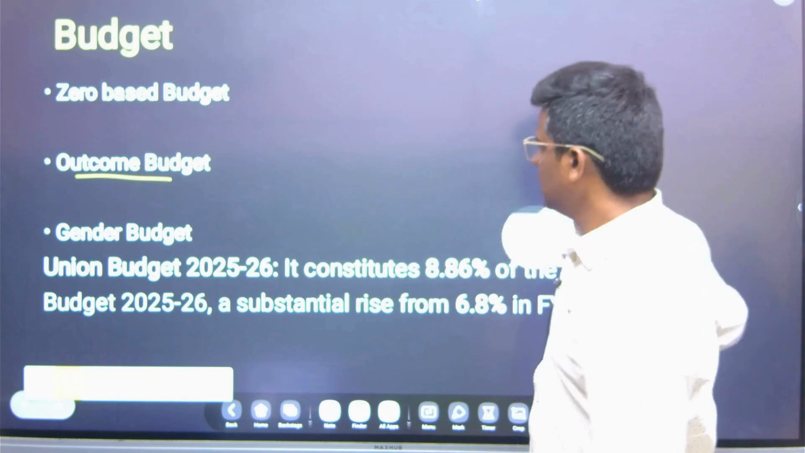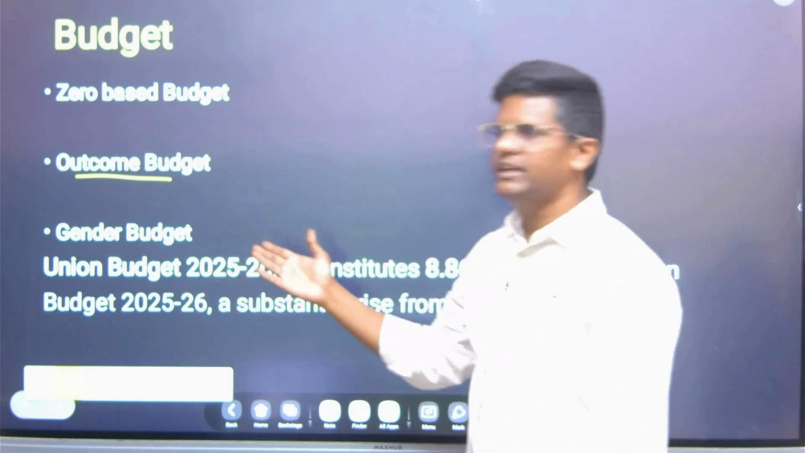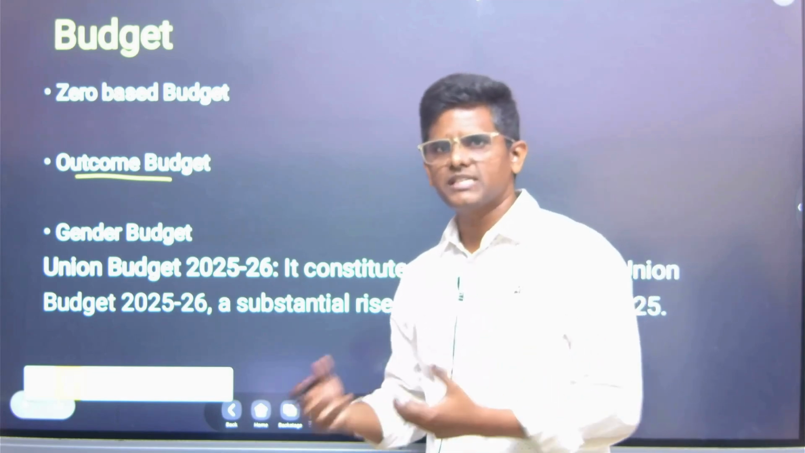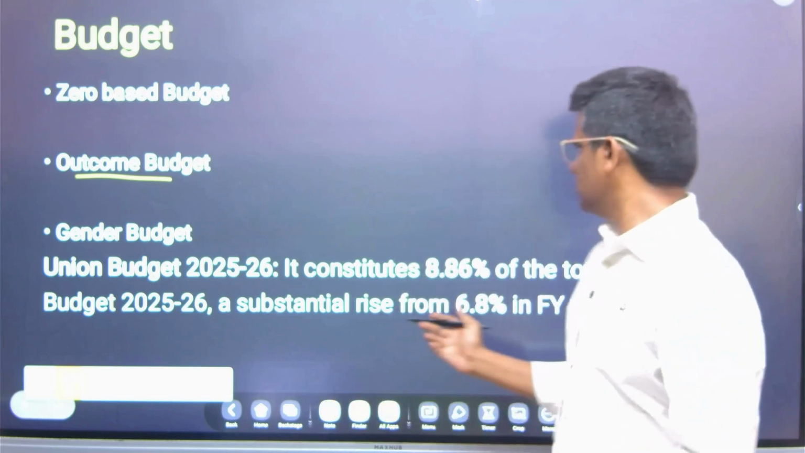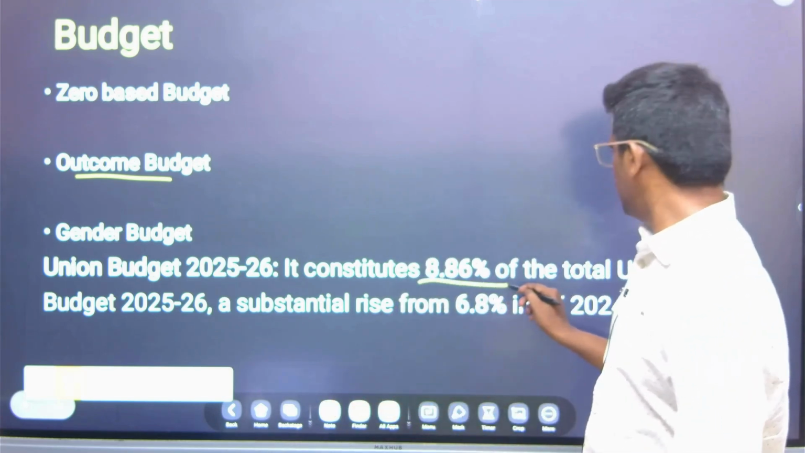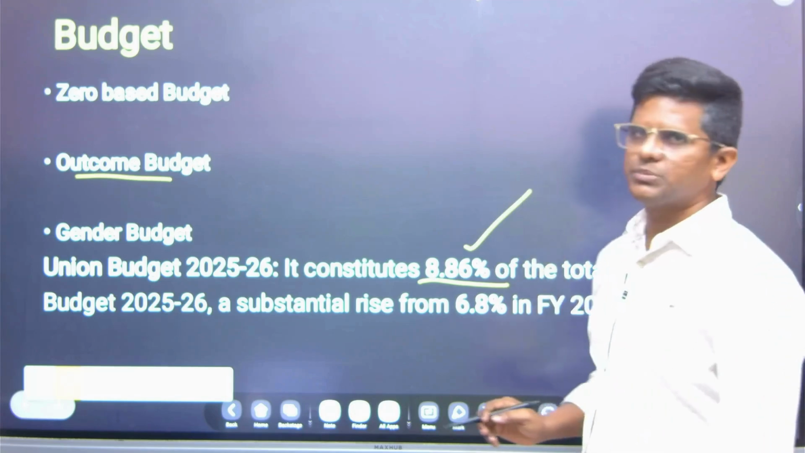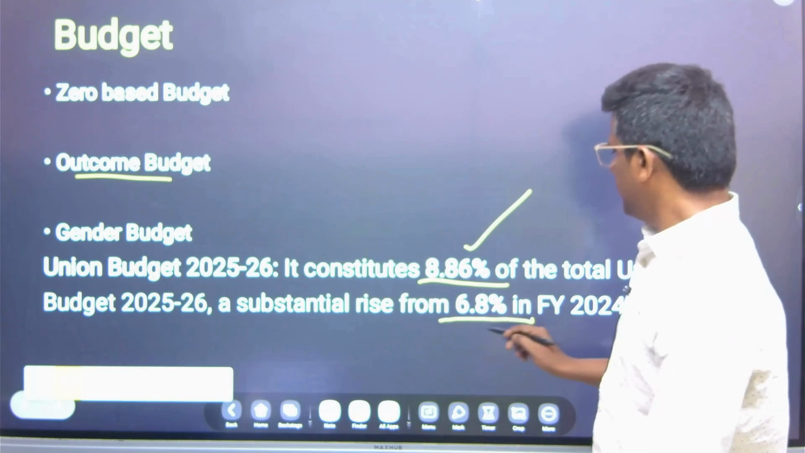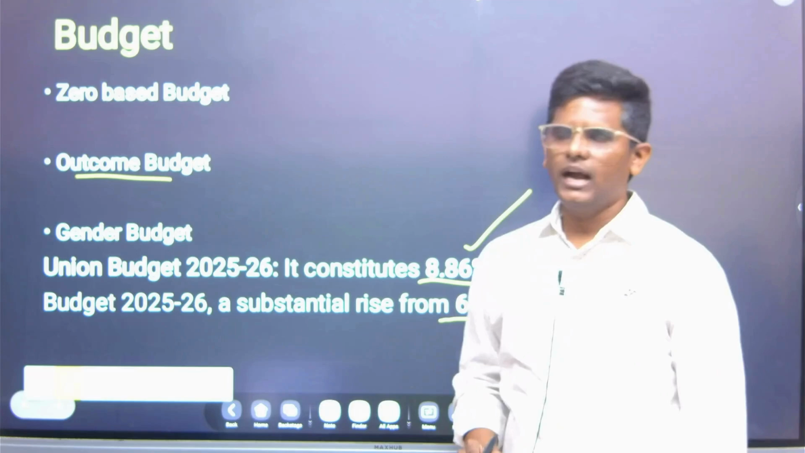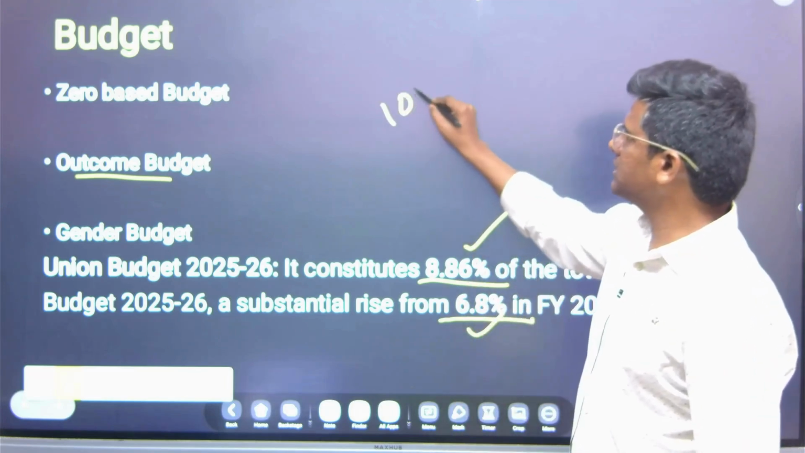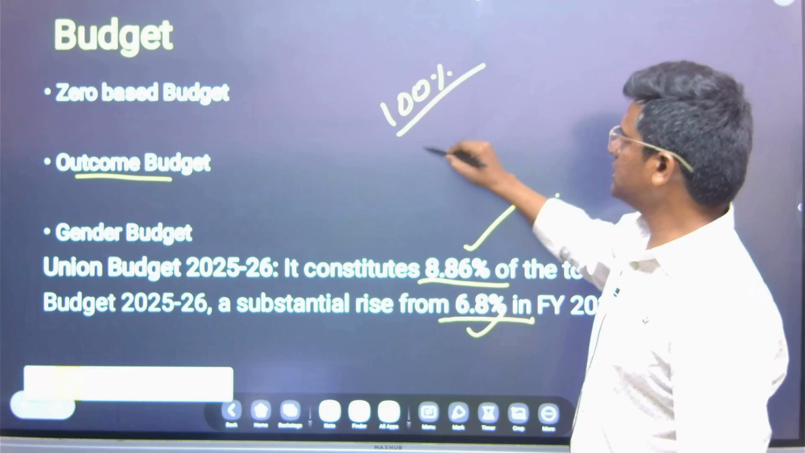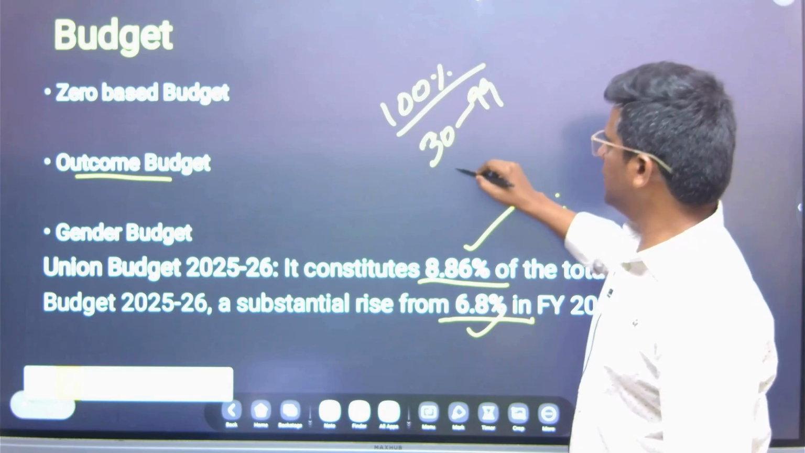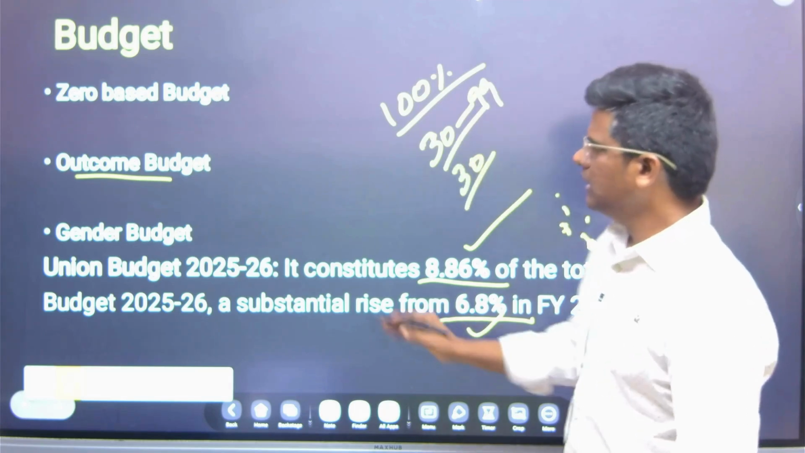And gender budgeting. Gender budgeting was introduced in 2005. It is still being continued. Basically the budget has gender specific initiatives, and out of the total outlay, 8.86% is for the gender related component. It was 6.8% only before. Some schemes have 100% gender budgeting, some have 30 to 99%, and some have less than 30%. Like that, 3 groups are given under gender budgeting.